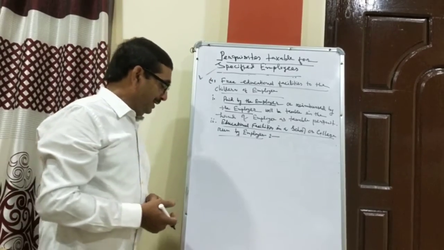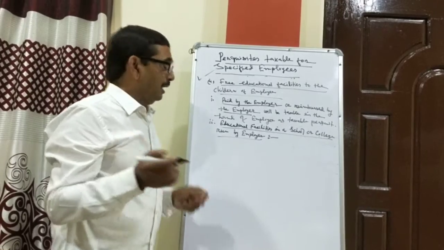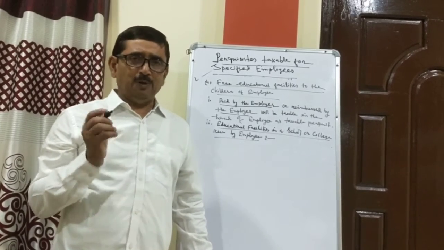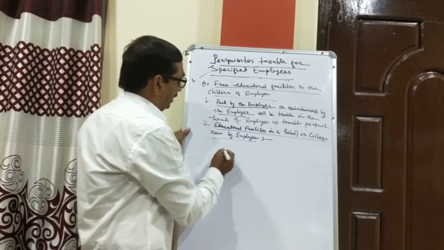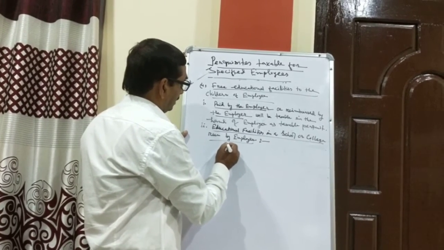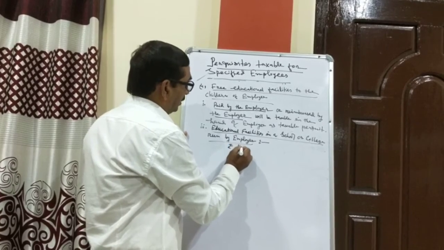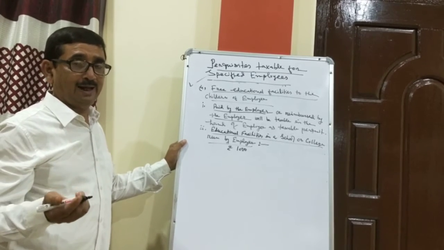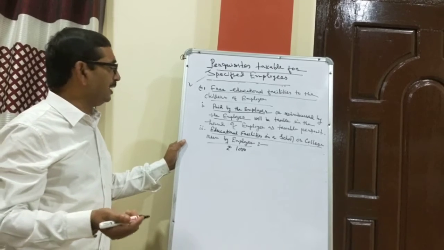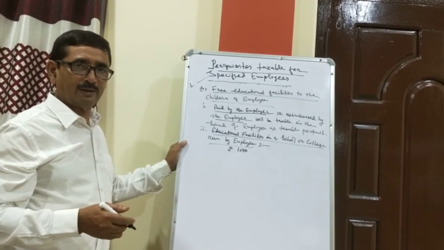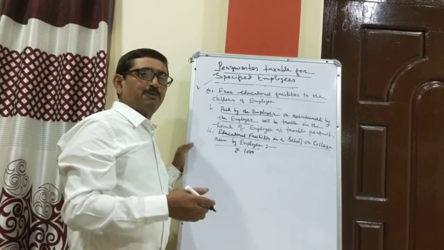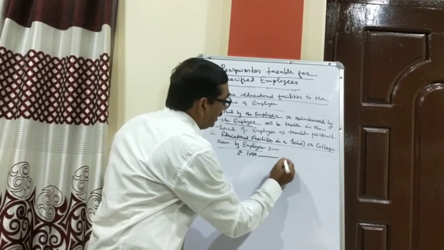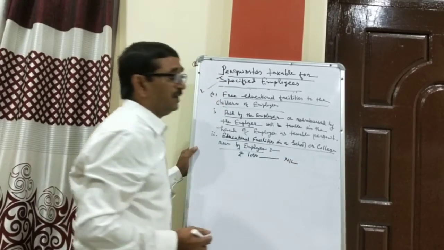In that case, if the cost of education of children in the employer's school or college does not exceed rupees 1,000, which is also the cost in a similar type of school or college in that locality, then the perquisite is taken as nil.